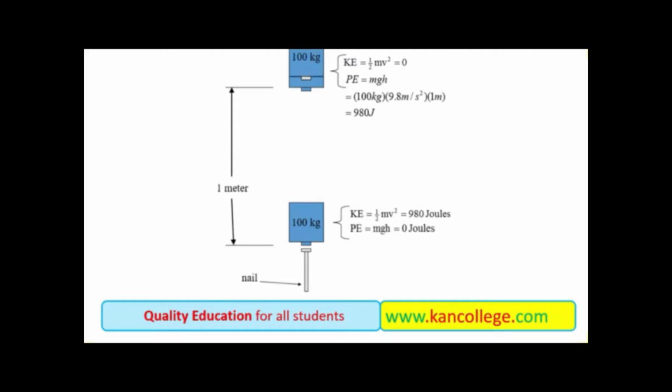After hitting the nail, the mass will push the nail into the earth and will stop. All of the energy will be transferred to the nail. But before hitting the nail, you see that one form of energy, potential energy, is converted into kinetic energy, but the total energy of the system or the mass throughout the motion remains constant. It is not destroyed or created.